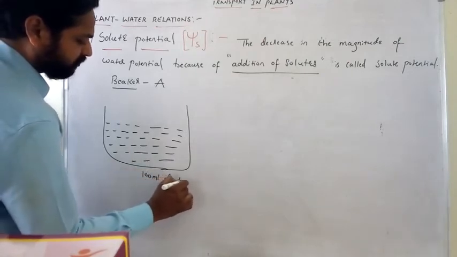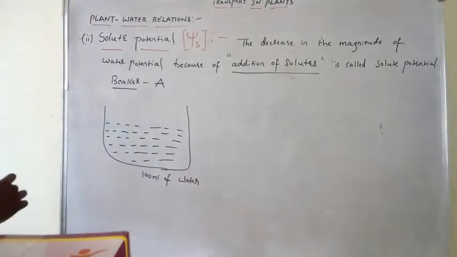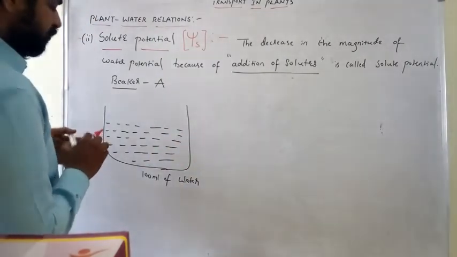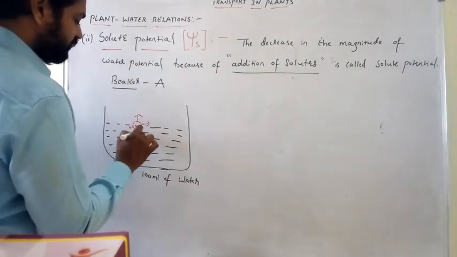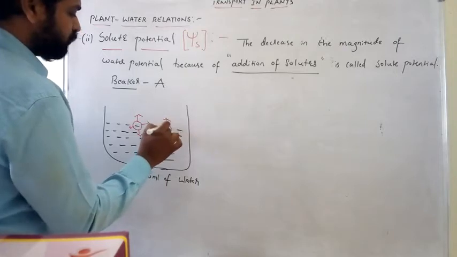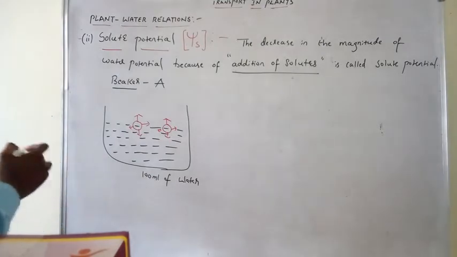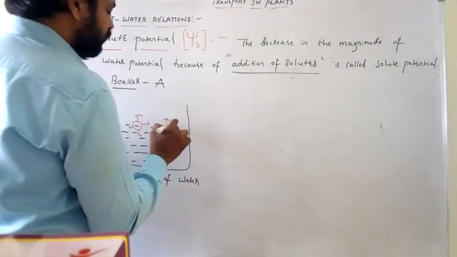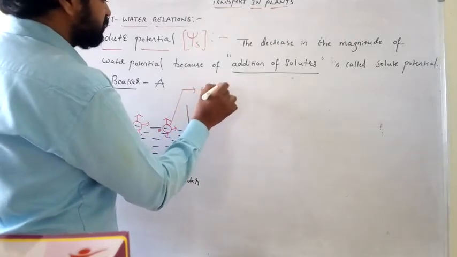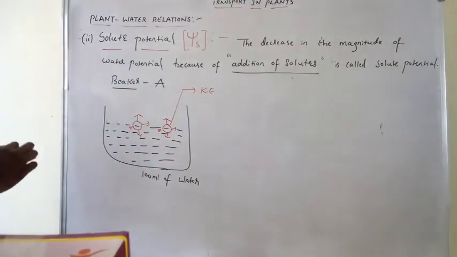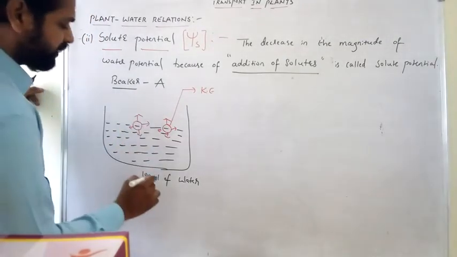Each and every water molecule is moving in all directions. Totally there are 100 water molecules, and the moving water molecules possess kinetic energy. So the kinetic energy of beaker A is 100 kE.